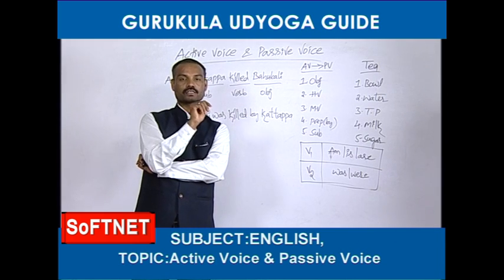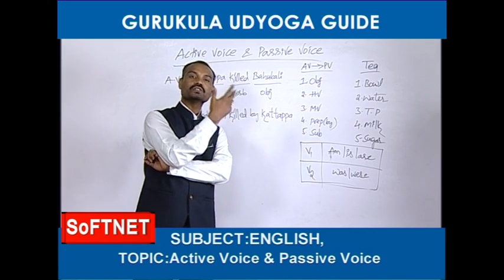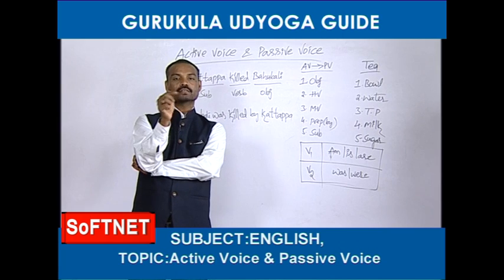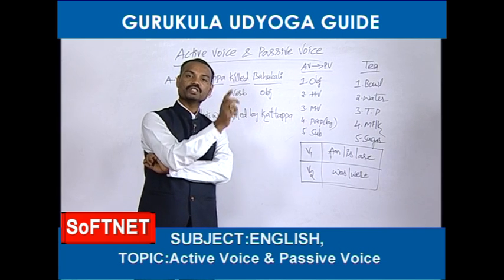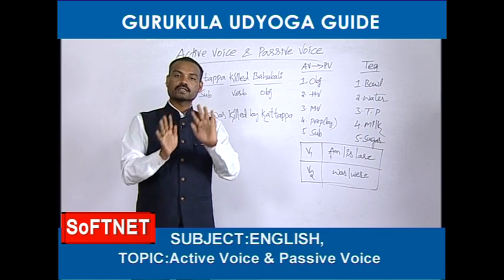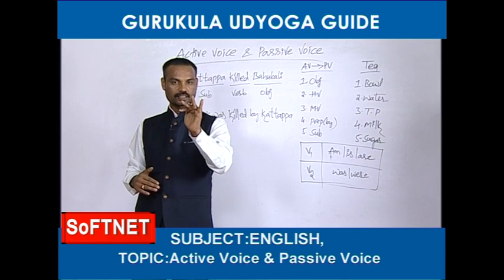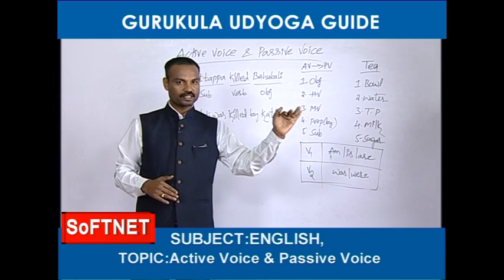Next, the 4 past tenses. In past, number 1 is simple past tense. It can be changed into passive voice. Past continuous, this one also can be changed into passive voice. Past perfect tense, even this tense can be changed into passive voice. Next, fourth, past perfect continuous tense. It cannot be changed into passive voice, friends.